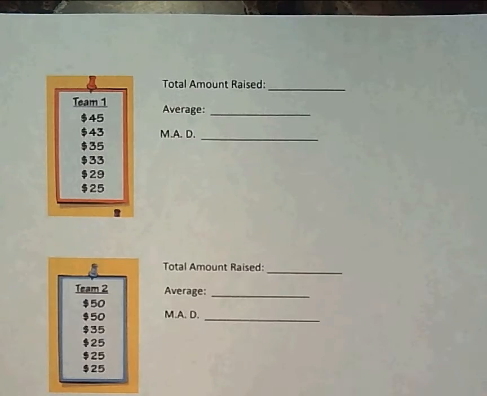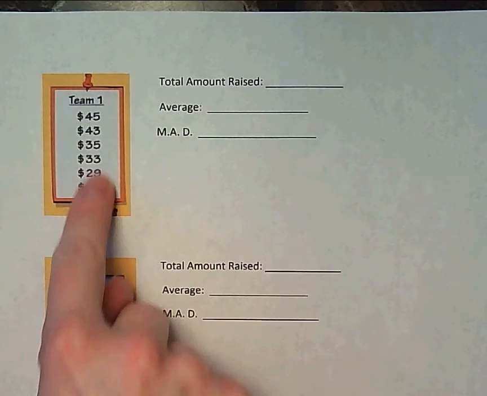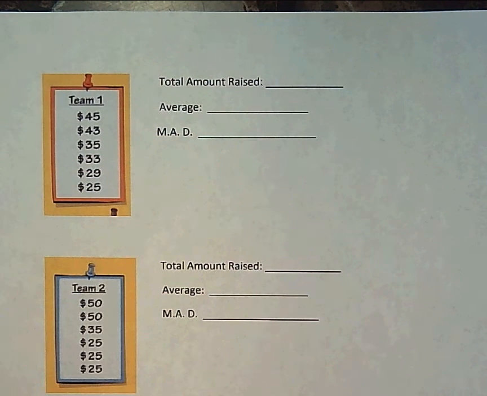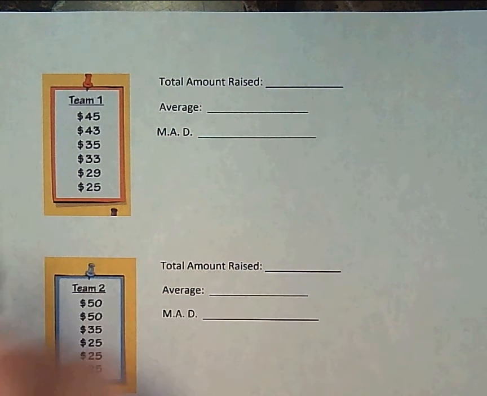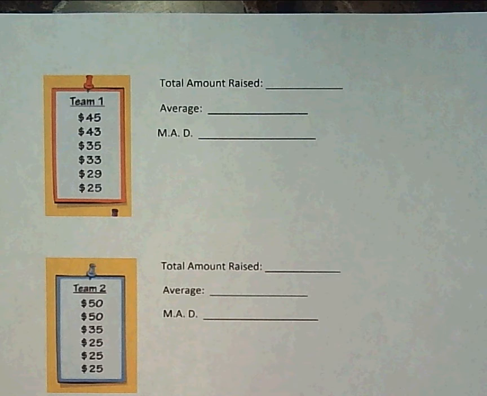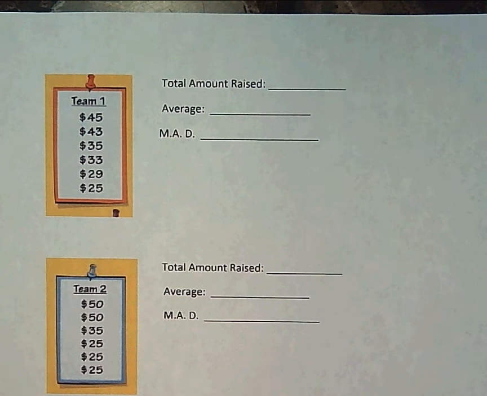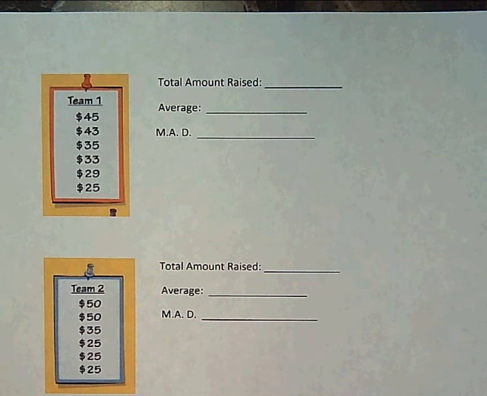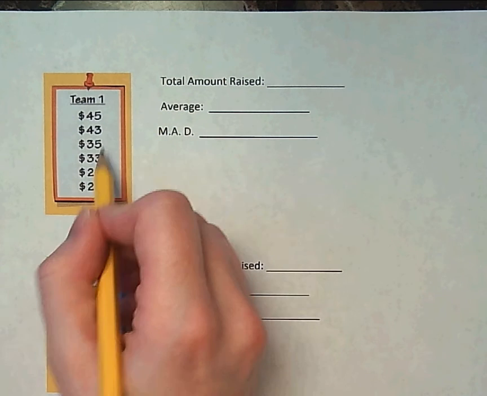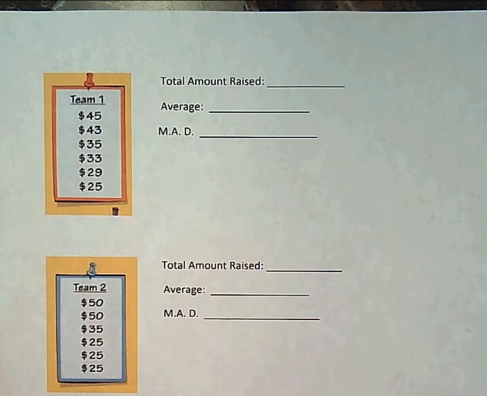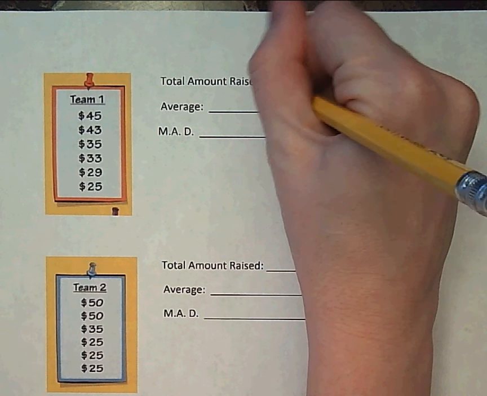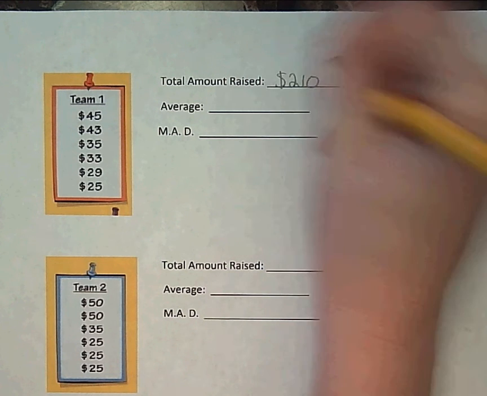So here we have team 1, and let's add up how much team 1 raised. If we add up how much each team raised, any idea, Liana? I know 45 plus 43 equals 88. It does equal 88. Good job. When you get to 7th grade, you'll get to use calculators like my school. No, she's adding up the numbers in her head. So if we add up all of these numbers, we find that team 1 raised $210.